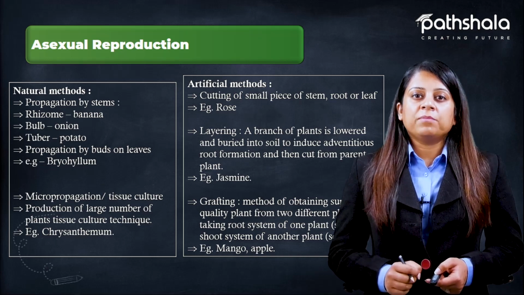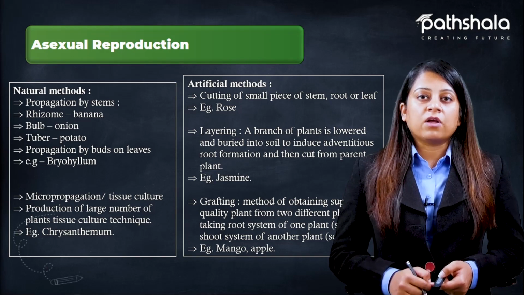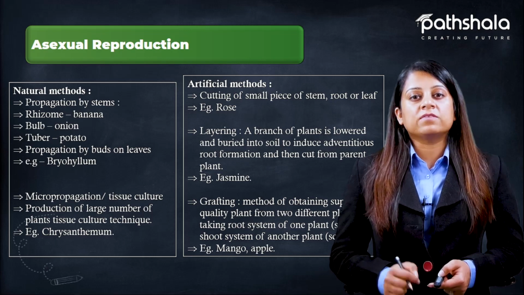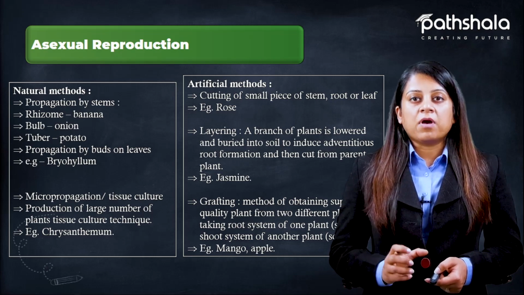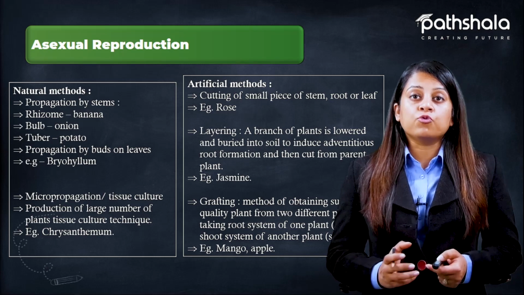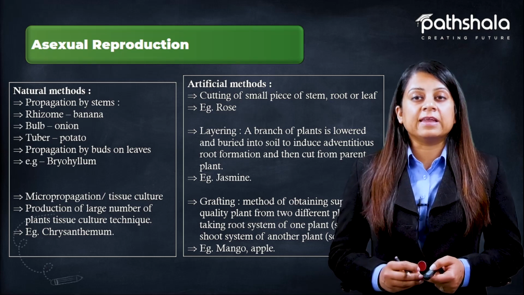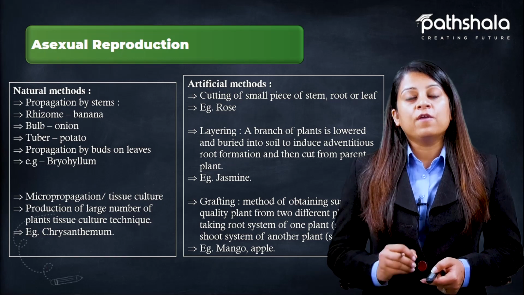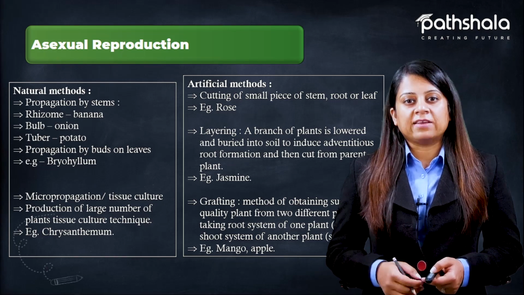In the artificial method, the first method is cutting. Now what is cutting? In cutting, a small, healthy piece of the stem is cut, or the root is cut, or the leaf is cut, and it is planted into the soil, which grows into a new organism.